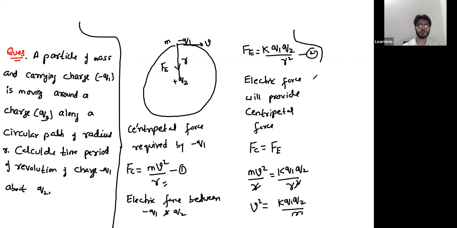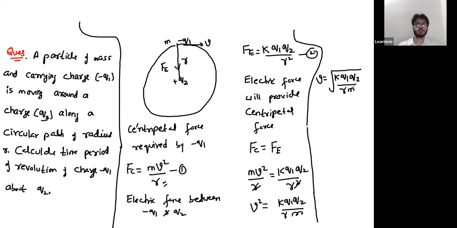Sir, it's r and r square. How will they cancel each other? Yeah, there is one r left, right? There is one r. So your v is root over k q1 q2 over r. So this is the velocity with which this minus q1 will revolve around q2.